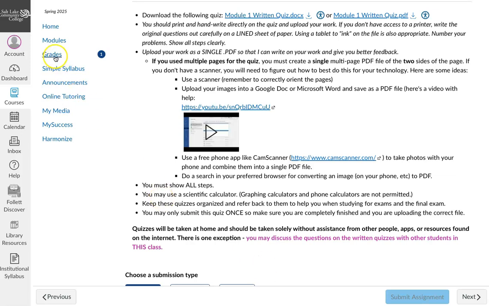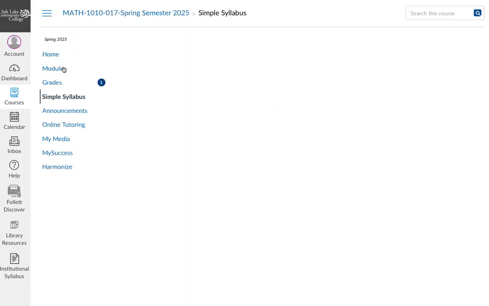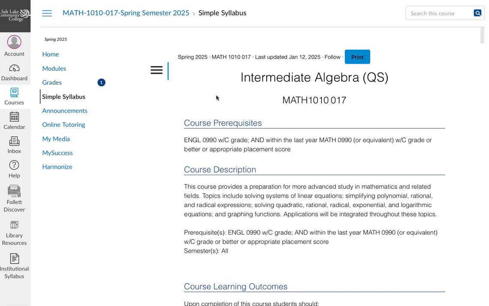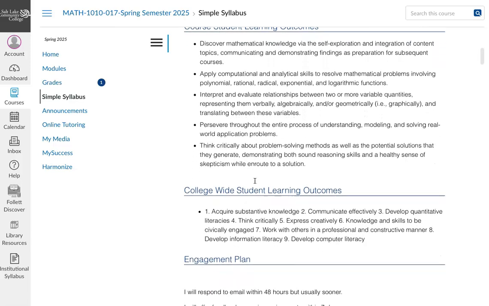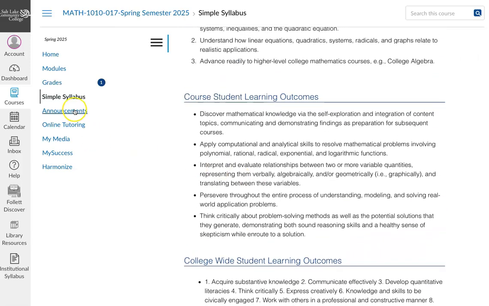All right, let's see. And then simple syllabus is something that I wanted to talk about. It is just where you'll find all information about this course. So the stuff in the orientation module, and then there's also things here to read through. So make sure you go through all of that.